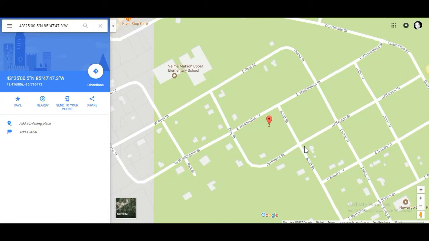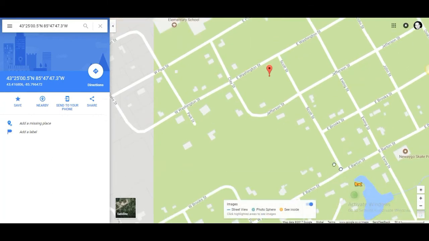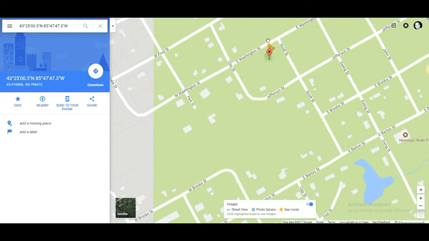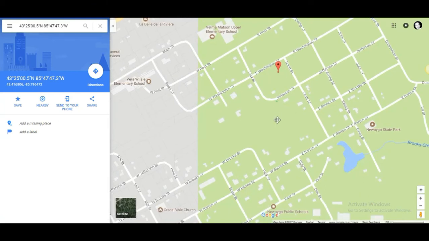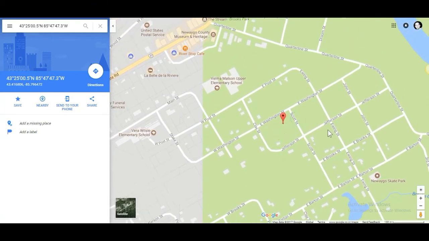Let's say you want to see how the house actually looks, so let me give you a little tip. On the lower right corner over here, you can see a little doll right below these plus and minus buttons on the lower right corner of the screen, and then you just drag that doll into the point of interest. If you do this and it doesn't work, it's because the Street View hasn't covered that area. So let me show you an example.